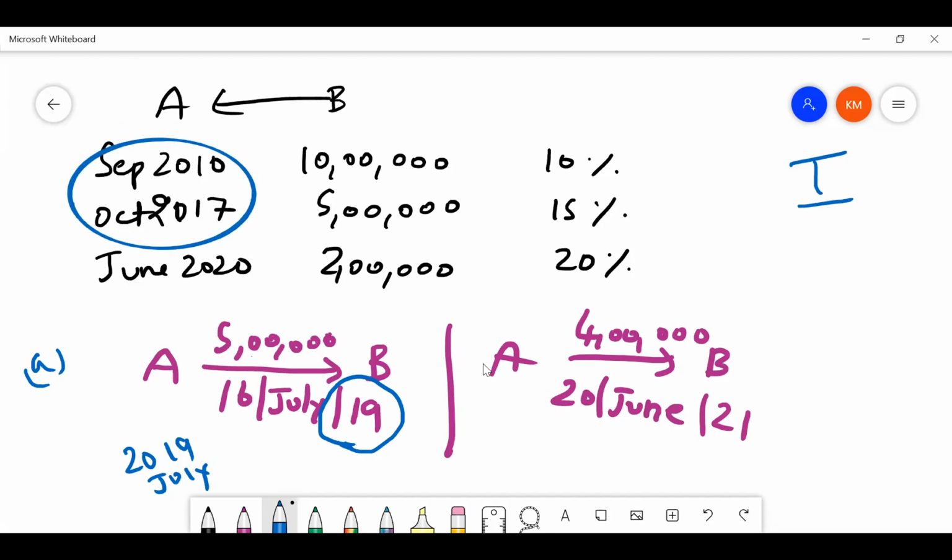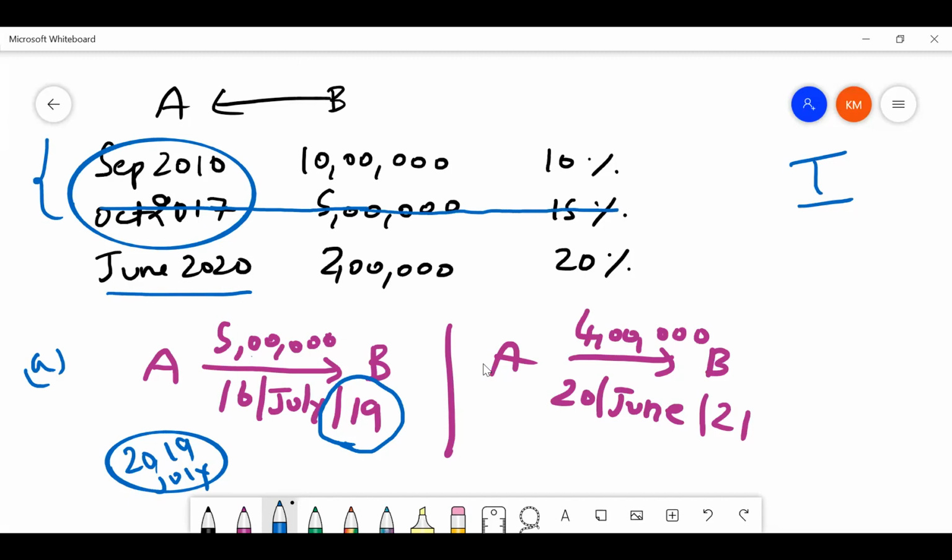Even though 20% is the highest rate, that loan is still non-existent in 2019. So in July 2019, we have only these two loans. So 5 lakhs will be adjusted against the highest interest rate, which is 15%. This loan will be struck off first.